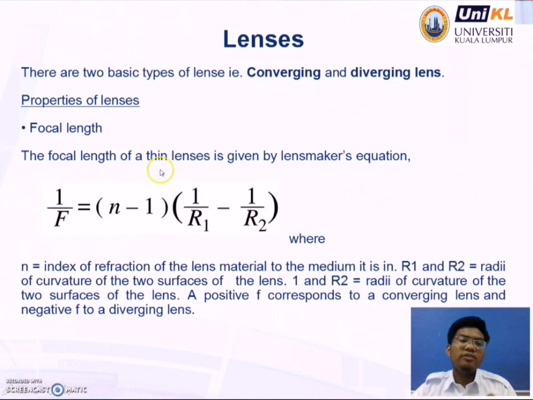Focal length. The focal length of a thin lens is given by the lens maker equation. You must memorize the equation below. 1 over f equals (n minus 1) times (1 over R1 minus 1 over R2), where n is the index of refraction of the lens material relative to the medium it is in. R1 and R2 are the radii of curvature of the two surfaces of the lens. Okay, sorry, this is my typo. Okay, and a positive f corresponds to a converging lens and a negative f to a diverging lens.